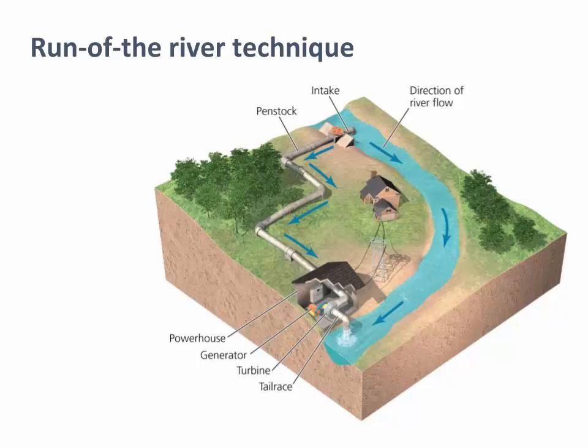The downside of this method is that the electricity generated is less reliable because you can't guarantee reliable water flow. The benefit of this technique is that it minimizes impacts that come with damming a river. For example, the run-of-the-river approach doesn't alter existing flow or water levels.